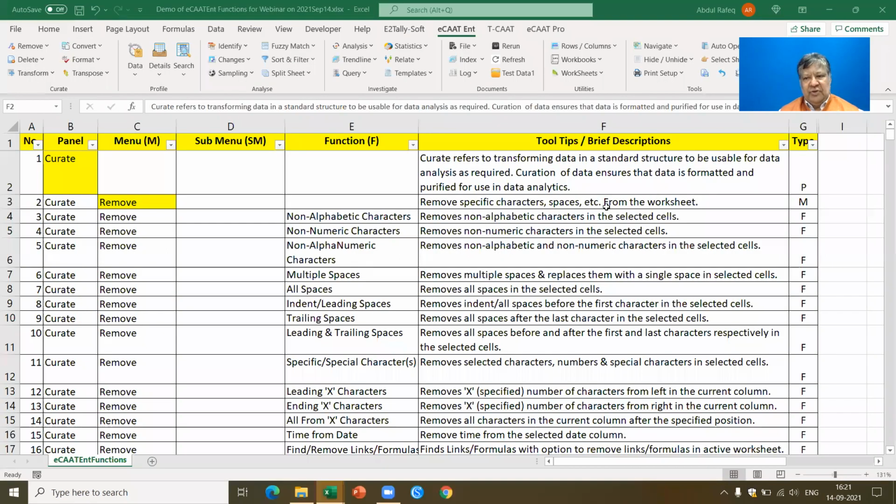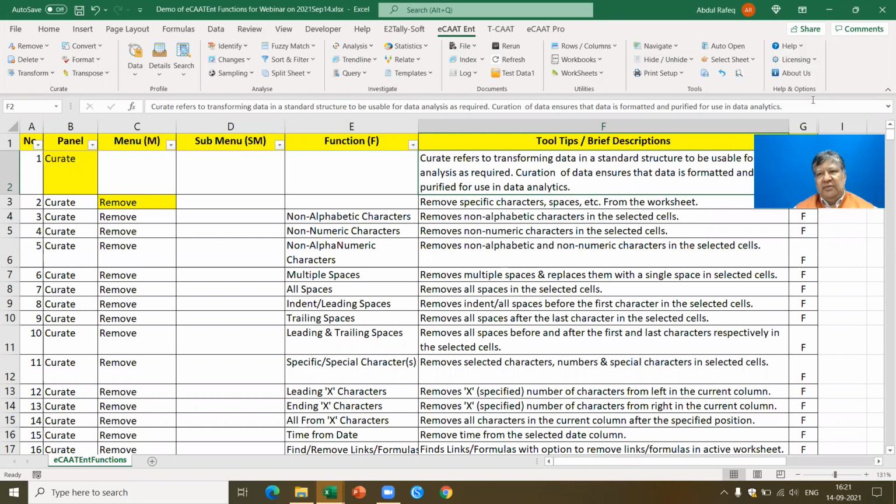Now let me come to the software. Henceforth, I'm going to focus on the software. Now, if you see here, ECAT Enterprise, this is what I said, is an add-in to MS Excel. When you click on this, when you install, this tab will be added. And as long as the license is there, this tab will be available. And you can see what is the license which is available for you. For example, you would like to know what is the periodicity of license.